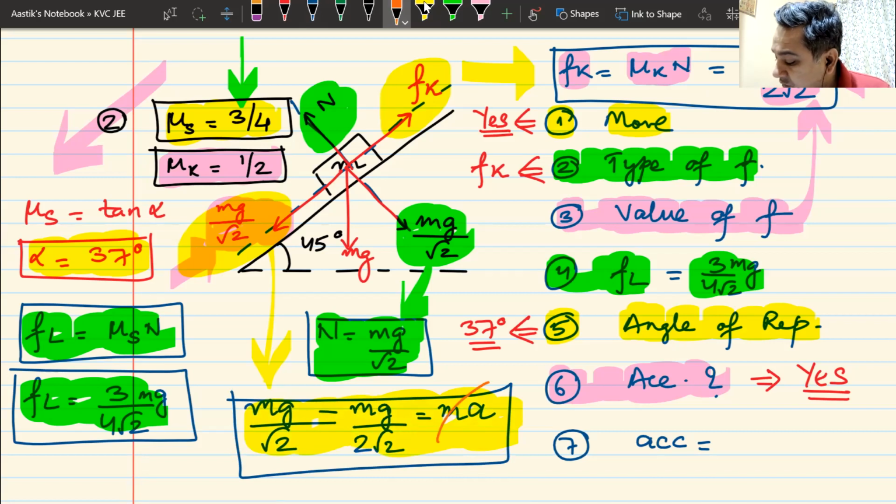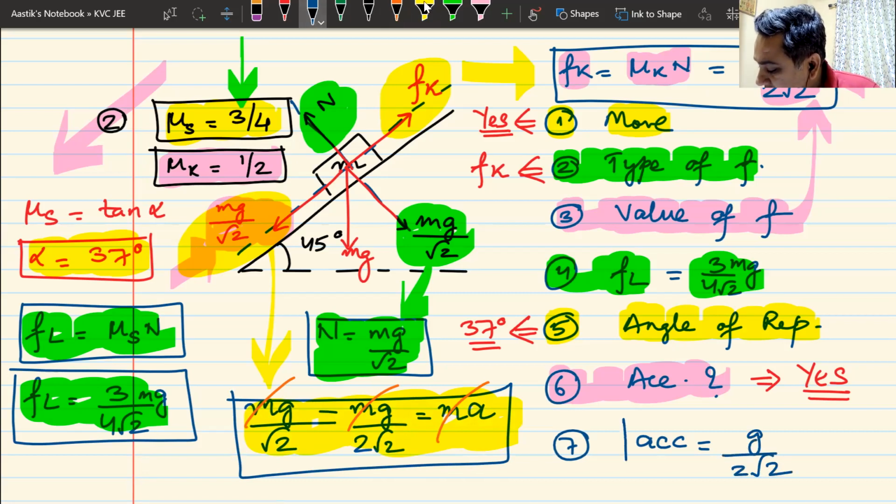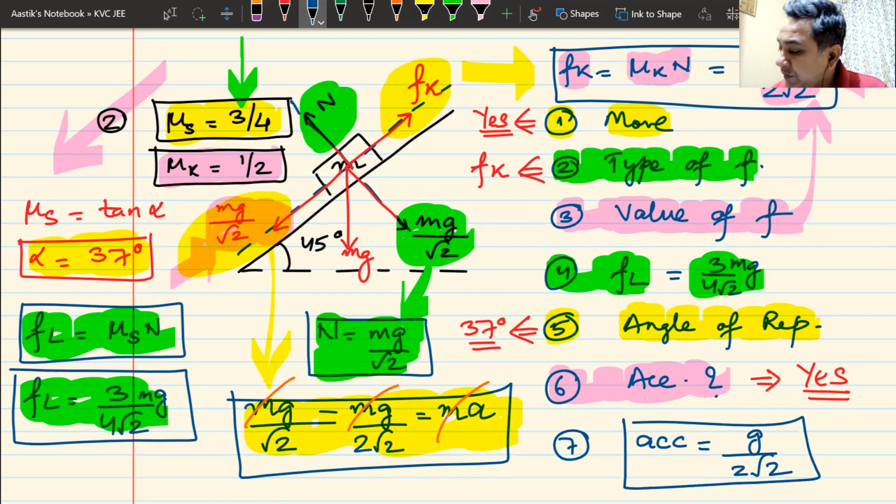I know that you are good enough to calculate this value. Give me the value for acceleration of the block. How much is the acceleration of the block? I think the answer would be g by 2 root 2. And these are the different questions that I have made in this particular question.